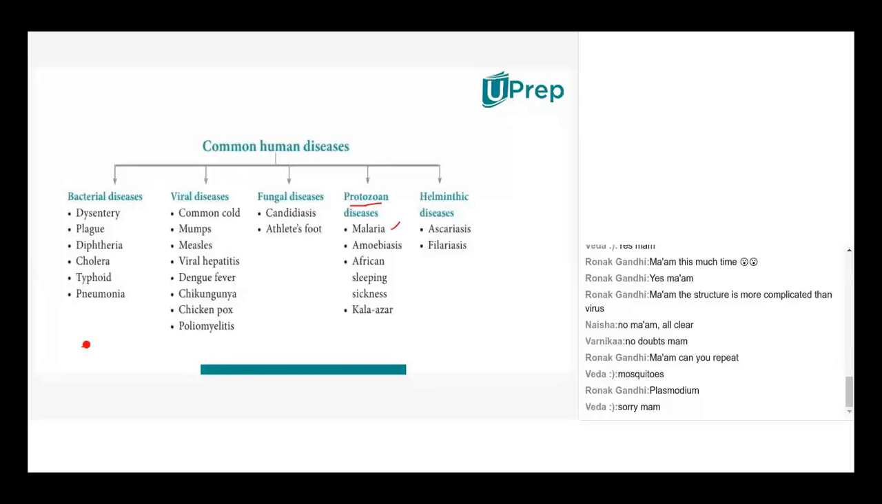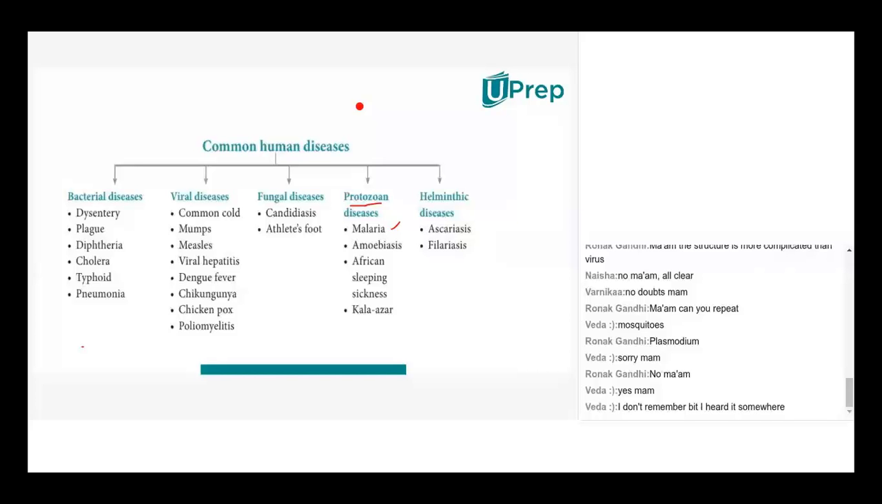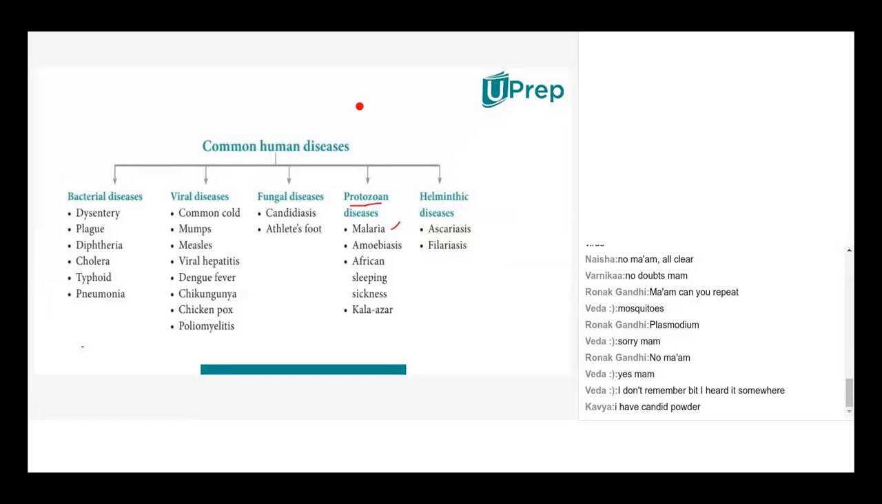Then fungal diseases. Athlete's foot. Have you heard this? It is something like a fungal infection which will get on body parts where proper exposure to air and sunlight didn't happen, like underarms and backside of the neck and all. So there we'll get candidiasis. Then, okay, you have seen Candid powder. What was written on the Candid powder? Then on the composition, Kavya, have you seen the composition?